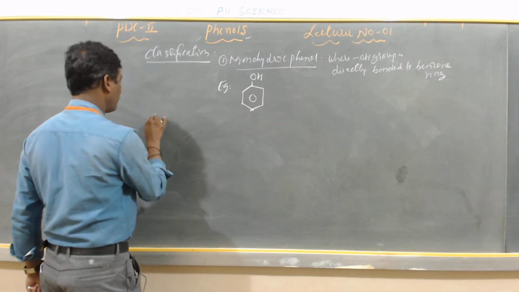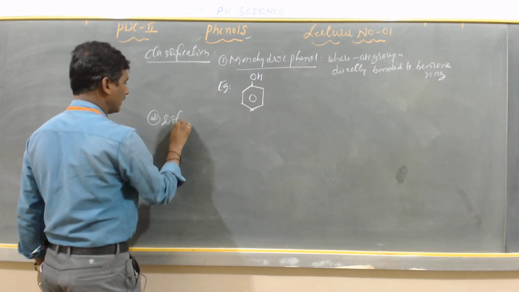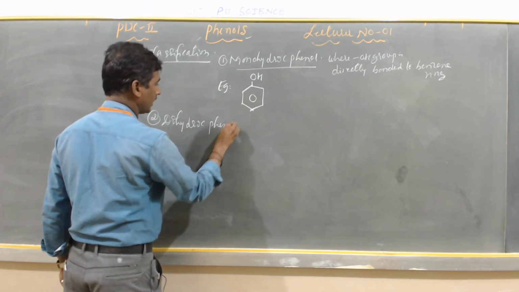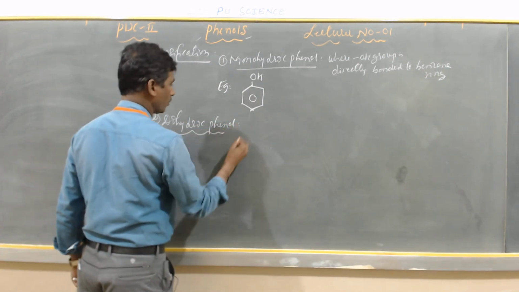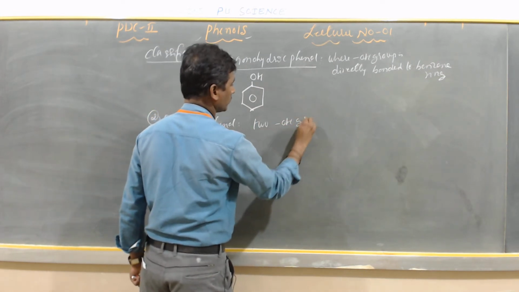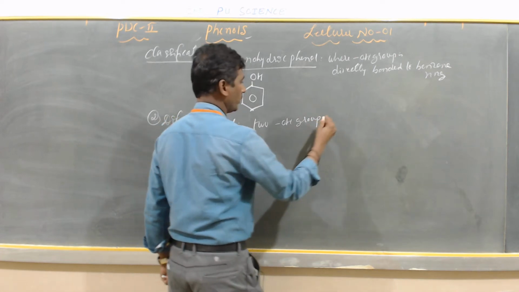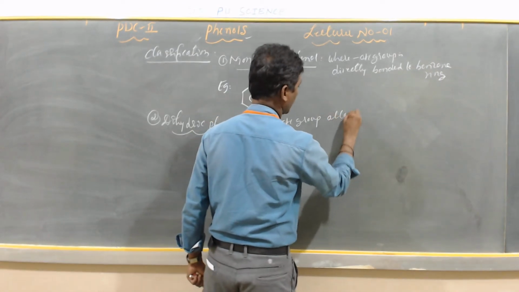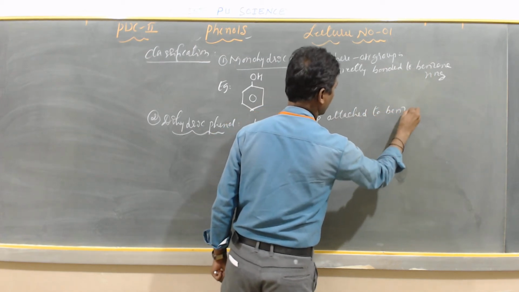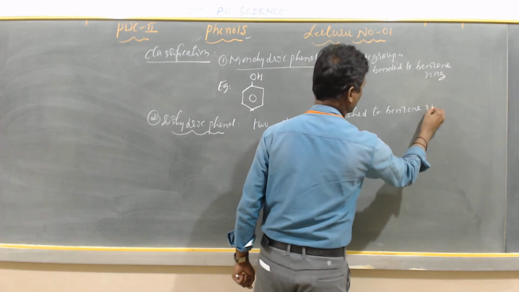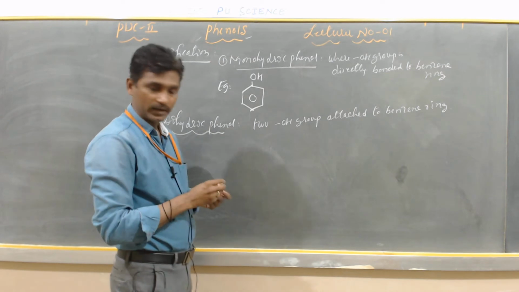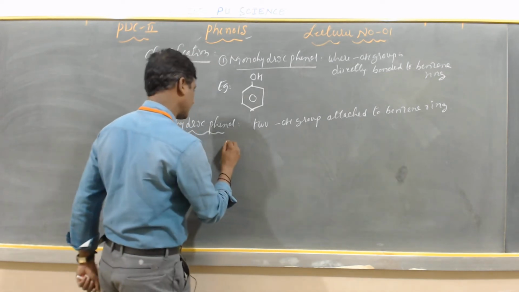Next, number 2, the second classification: dihydric phenol. What is dihydric phenol? In dihydric phenol, two OH groups, or two hydroxyl groups, are attached to the benzene ring. So these are called dihydric phenols.